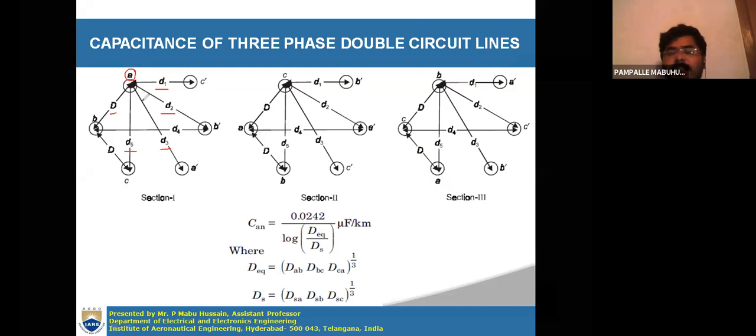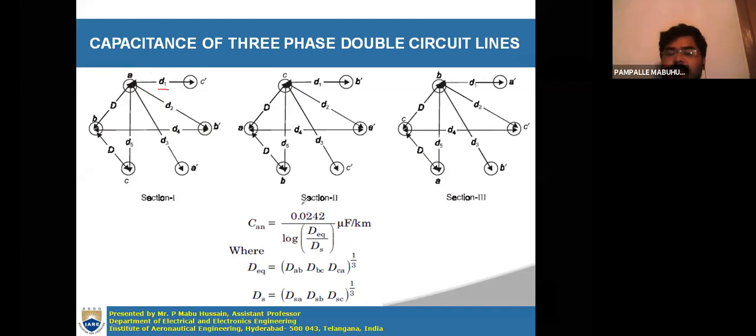These distances are arbitrary, so you can choose any label. Someone may choose DAB. In place of D1, you can say DAC dash. That means these are arbitrary. Someone may say this is D12. So the representation is arbitrary; you can label with anything. Here they represented the distances with D1, D2, D3, D4 and capital D.